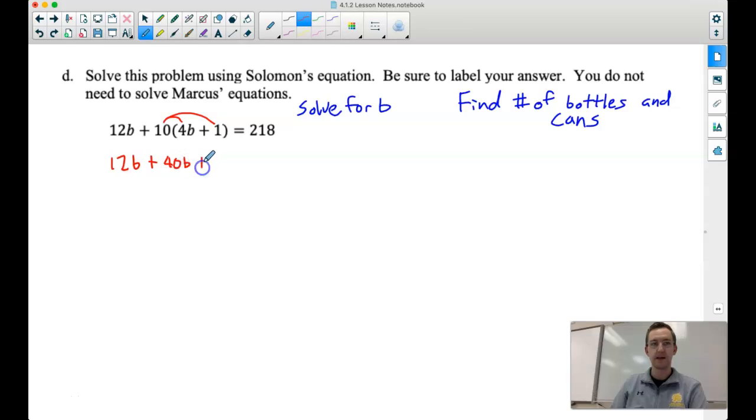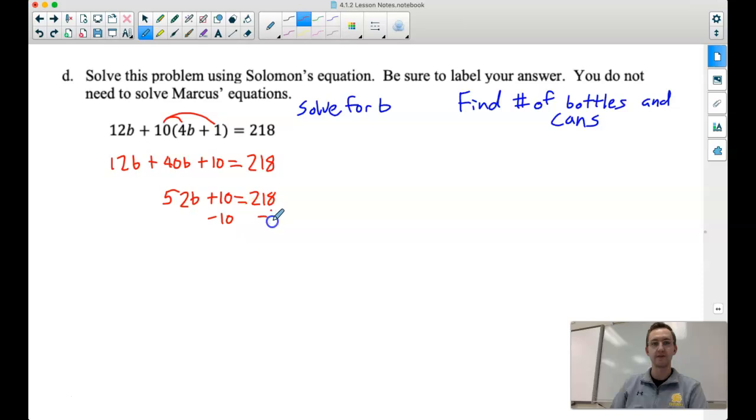And then we're adding 10, and that is equal to 218. Now before we can solve for B, let's combine our like terms on the left-hand side. 12B plus 40B is equal to 52B. Not the B-52s, but 52B plus 10 is equal to 218. Now we can simplify across the equal sign, so let's get rid of that 10.